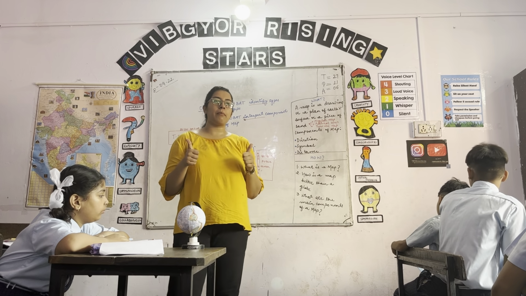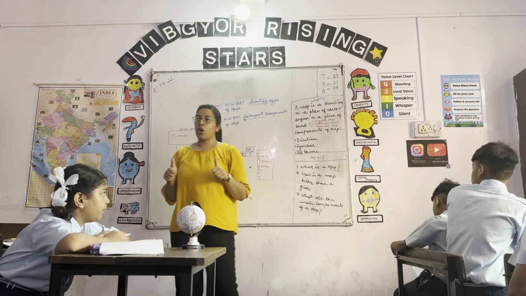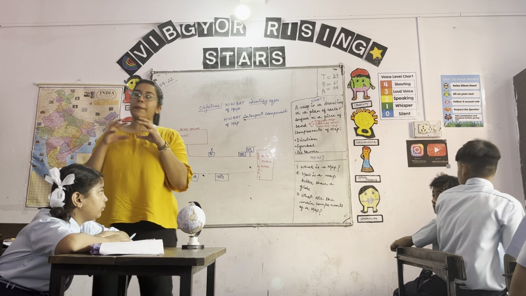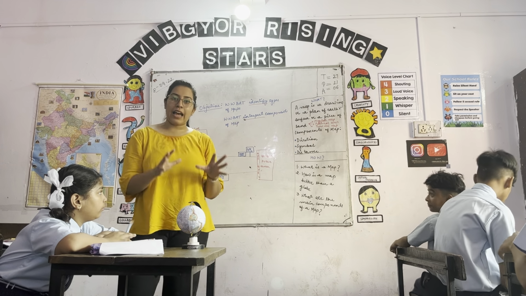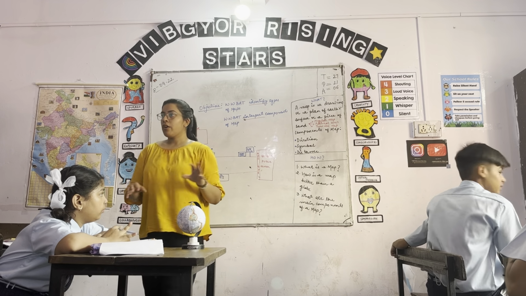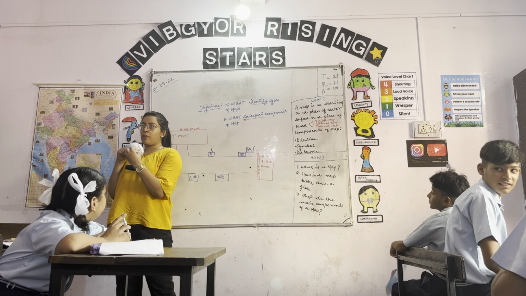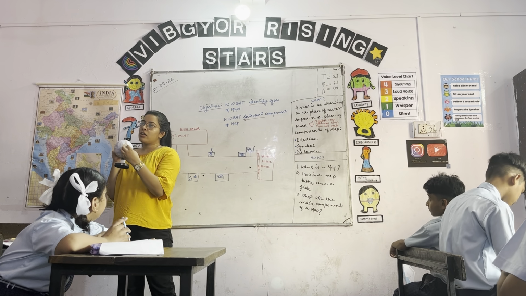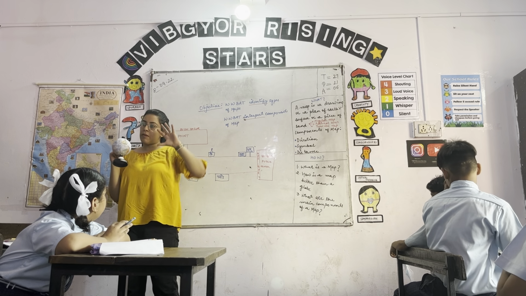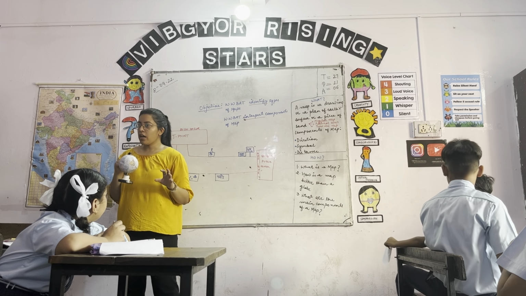Do we all know what is a map now? Yes. मेरा समझ में? Should I repeat? So a piece or a plan of Earth's surface or a land is called a map. For example, अगर मैं कहूँ, I pick up any country from here. If I pick up America and I take out America on a big drawing or maybe a smaller drawing, that will become a map. ठीक है?